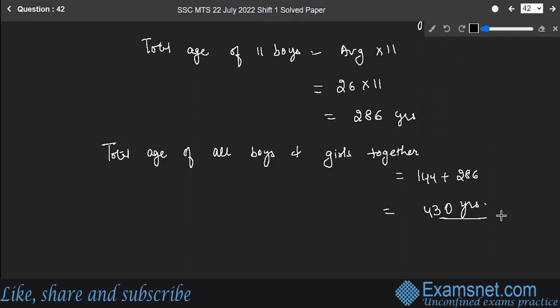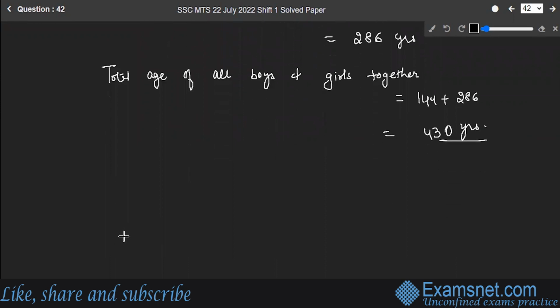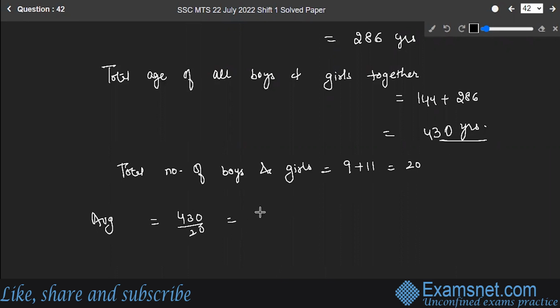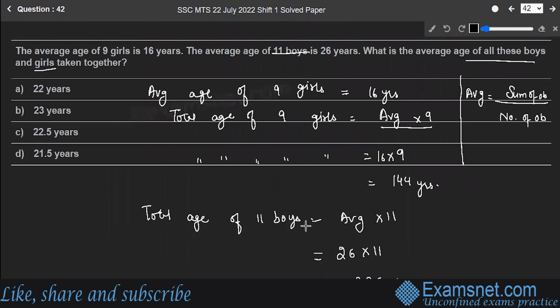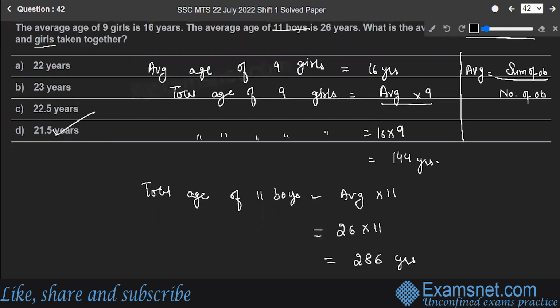So this is the total age of boys and girls taken together. Let's find out the average now. For average, you also need the total number of boys and girls. There were 9 girls and 11 boys. So the total of them is 20. Average is equal to 430 divided by 20, which is equal to 21.5 years. Let's check with the options. Option D is the correct answer to the question.